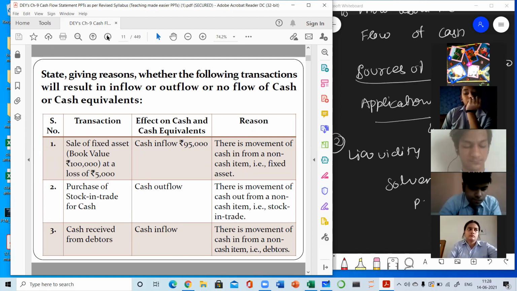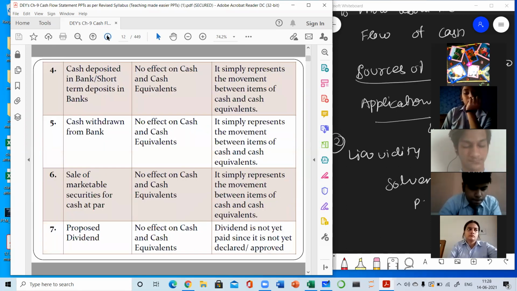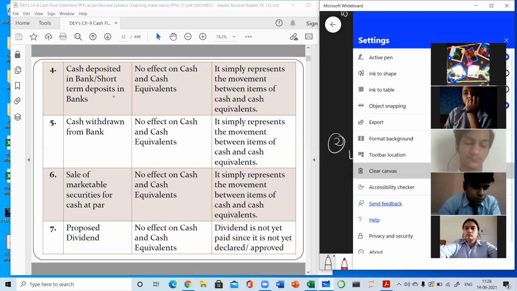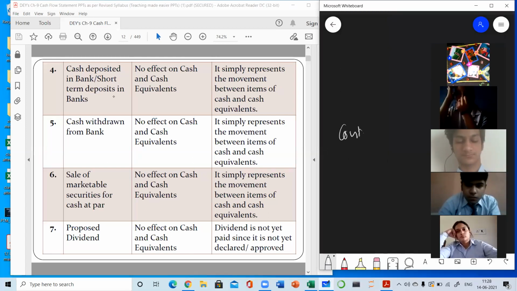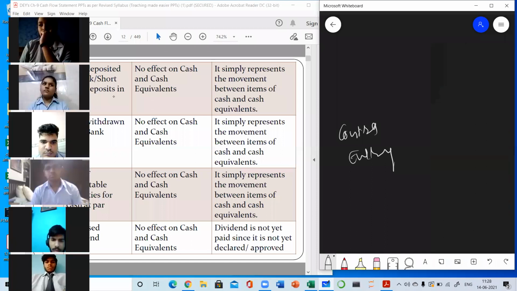So we will be recording the net cash inflows or outflows, like cash deposited in bank. Remember, while doing cash book in 11th class, I had introduced one concept that was contra entry. Anyone can please tell me about contra entry? What do you mean by contra entry? Yes, I am waiting for your answer. You can raise your hand.